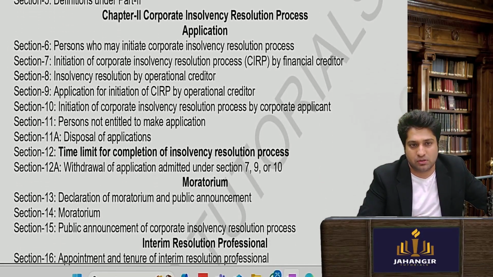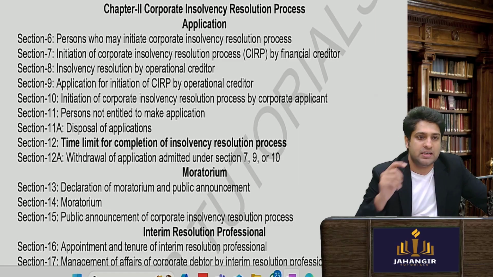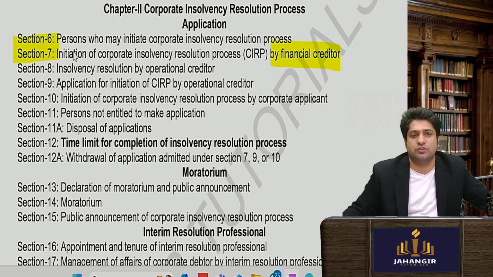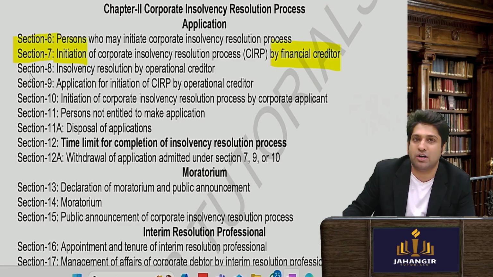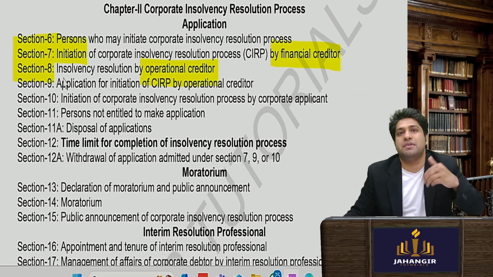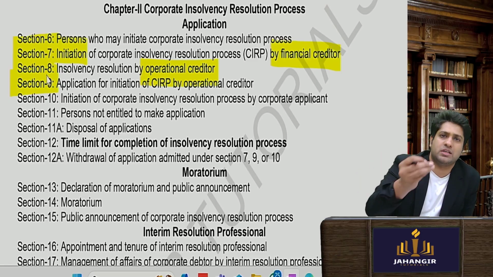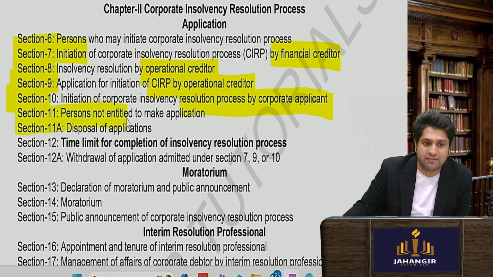Okay. Now, as I told you, sections are important. So, chapter 2 is important. Okay. Chapter 2. Very, very simple. Which sections I told you are important? Section number 7. It is where the financial creditor files a case. Initiation of CIRP by financial creditor. The operational creditor cannot directly file. He goes in section number 8. He files in section 8, he has to give a demand notice. If within 10 days of the demand notice we have not received the money or any reply, then he will go and file a CIRP application in section number 9. Section 10 says the corporate debtor himself goes and files a case. Section 11 says who cannot